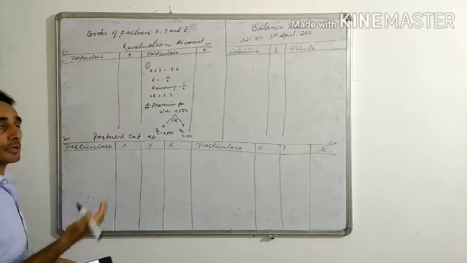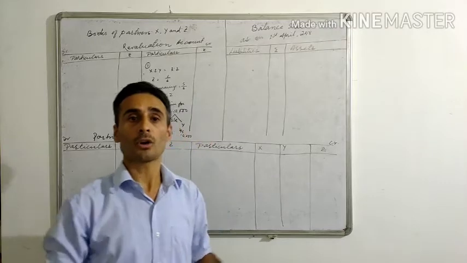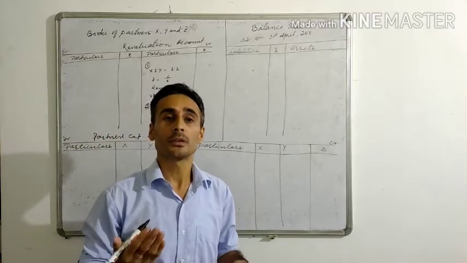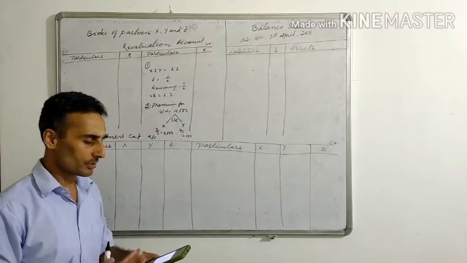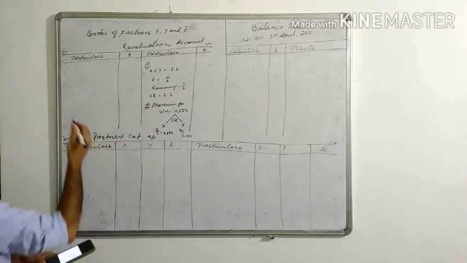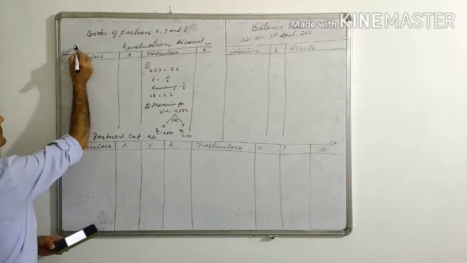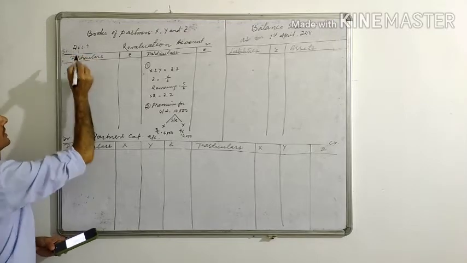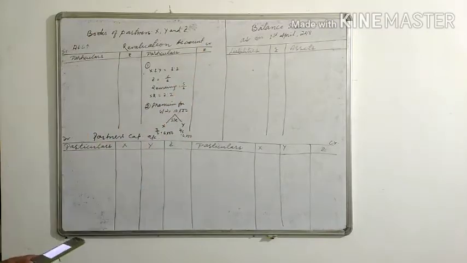Now revaluation account is prepared by taking the assets and liabilities, right? But not all the assets and liabilities, only those whose values have changed. Okay, this you will come to know from the adjustment. So on the debit side, we will write down decrease in asset and increase in liability, and on the credit side, we will write down the opposite of this, right?